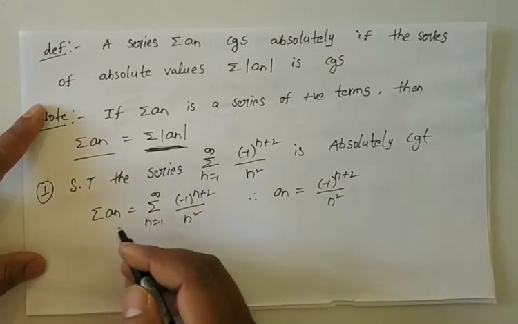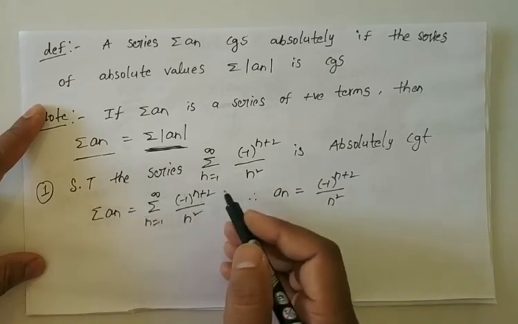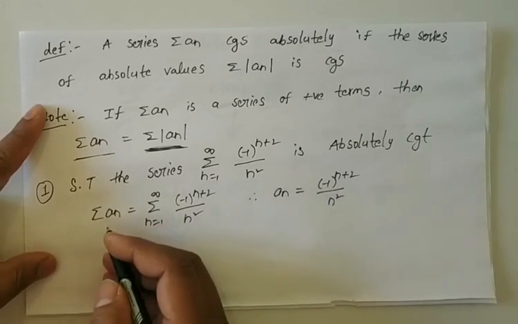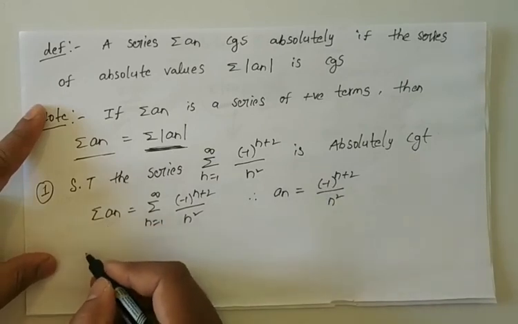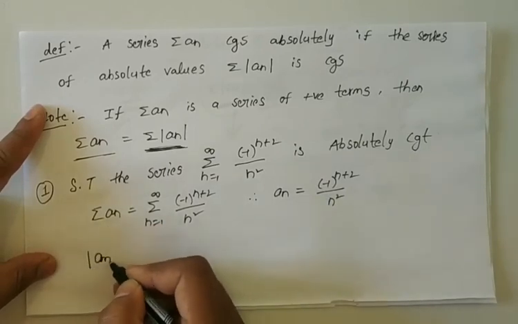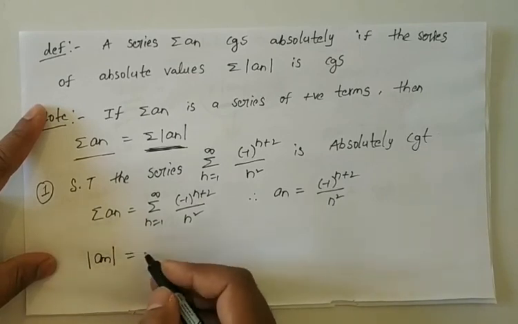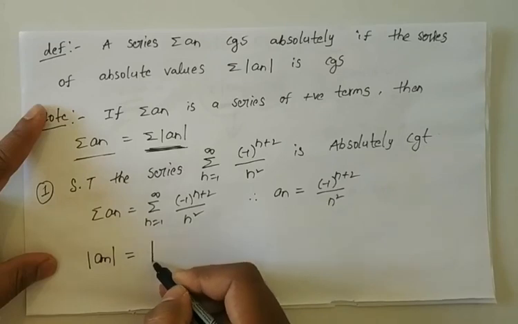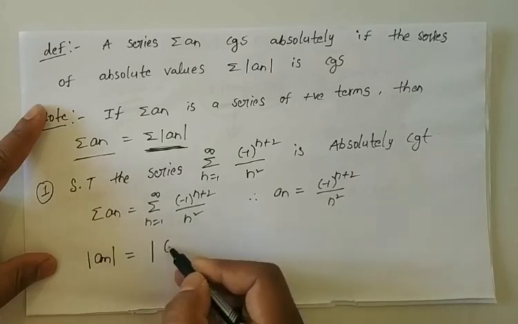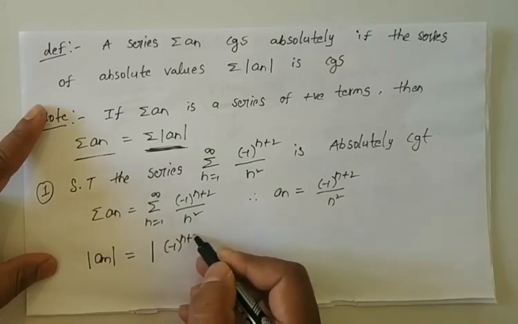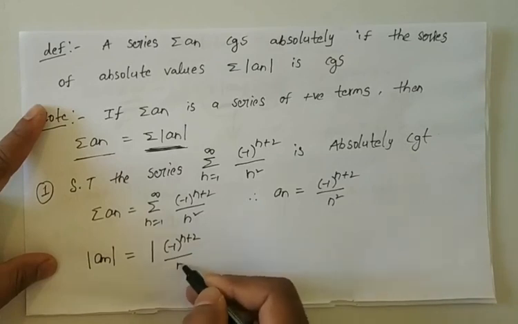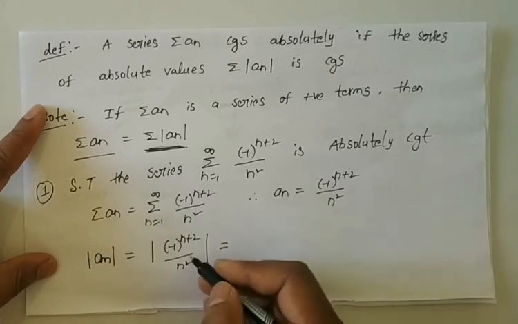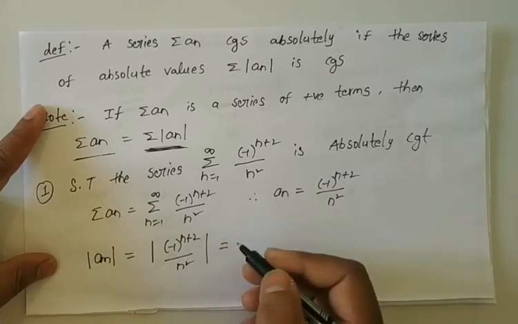Now to show that the given series is absolutely convergent, first we have to find modulus of an. Modulus of an will be equal to modulus of minus 1 whole power n plus 2 by n square. Modulus of a by b is nothing but modulus of a by modulus of b.